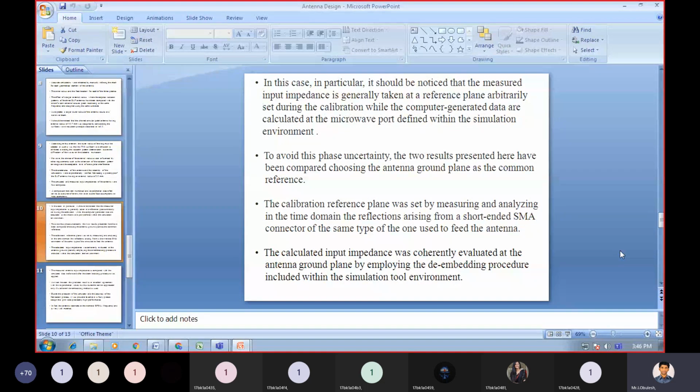The calculated input impedance was coherently evaluated at the antenna ground plane by employing the de-embedding procedure included within the simulation tool environment.